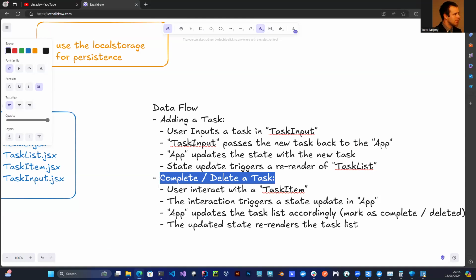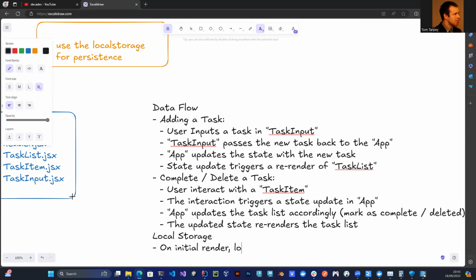The next thing I want to think about is how we're dealing with the local storage. So let's set up local storage. How do we want to deal with this? So first, on the initial render, we want to load the tasks from local storage. Maybe we'll do a use effect, for instance. So we'll do something like use effect, and we'll deal with doing some JSON tricks and putting stuff into places.